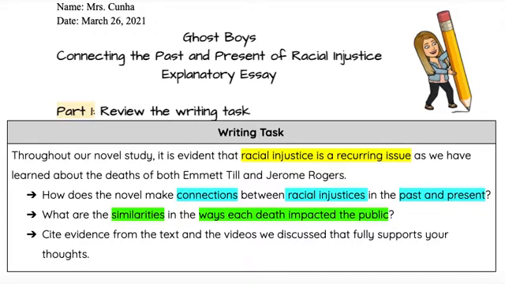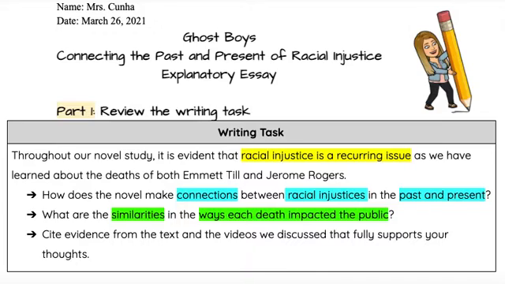There hasn't really been an end. We know that racial injustice means that people of color are not being treated equally, right? There's an injustice based on the race that you are and the color of your skin. So the topic is racial injustice and the fact that it is still happening and it has not ended.